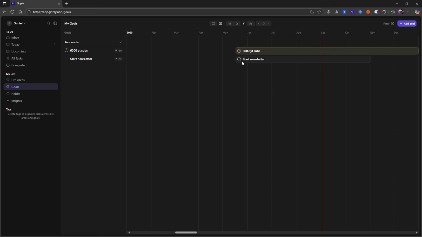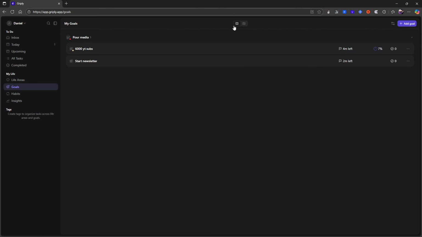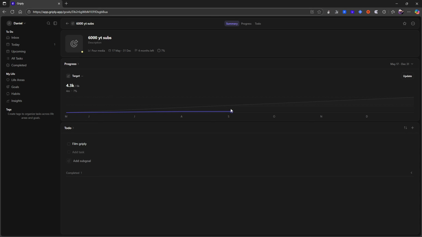That's why I really like this goal planner style application. I want my goals to be top of mind. And what these goal planners do is give you a bit of a different view around your goals. These views are built for goals, so I can click into here and actually track my progress on this goal.